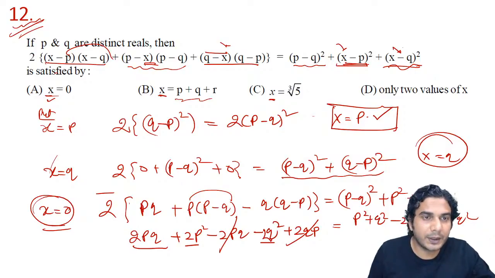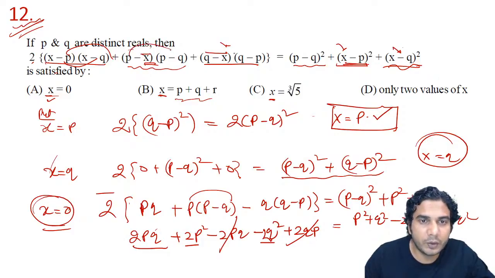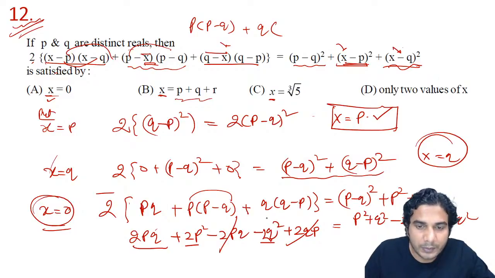I'll check the calculation again for x equal to 0. If I put x equal to 0, it will be p into q positive into 2, so 2pq, yes, perfect. And putting 0 in this, it will be p into (p minus q), and this will be q into (q minus p). Oh, I have put this negative sign extra. Okay, there is a mistake, I think. This is plus, not minus. So the answer might change. It will be plus 2q square and minus 2p.